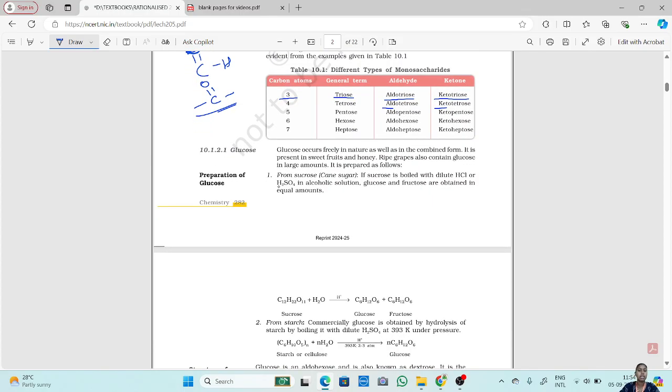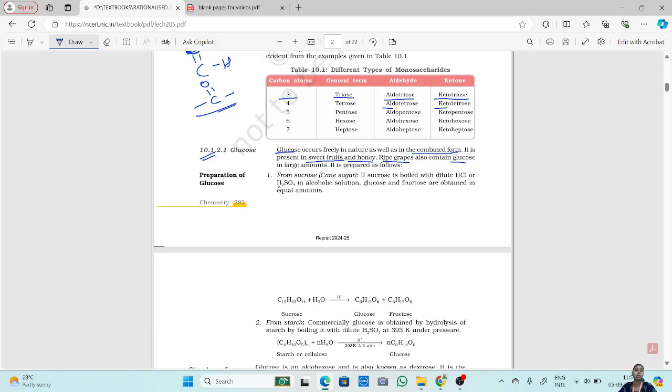First, glucose. Glucose is a hexose. Glucose occurs freely in nature as well as in the combined form. So glucose can be free in nature. You can have only glucose, or you can have it in a combined form with any other molecule. It is present in sweet fruits and honey. Ripe grapes also contain glucose. Ripe grapes means the grapes which are done growing. So they will also have glucose in large amount.